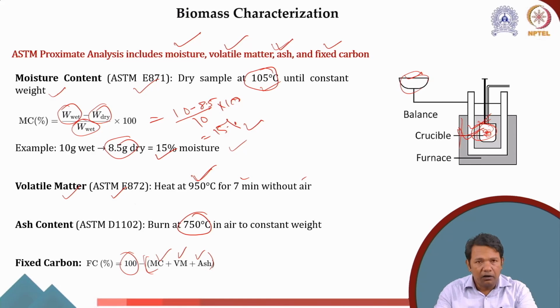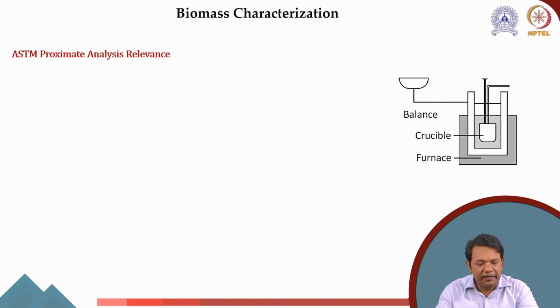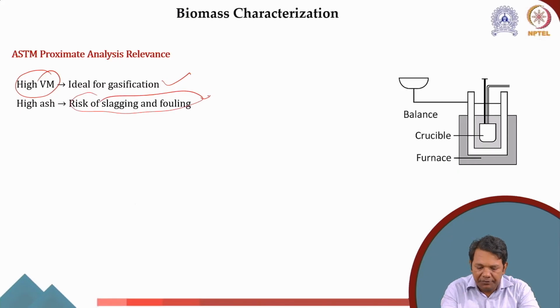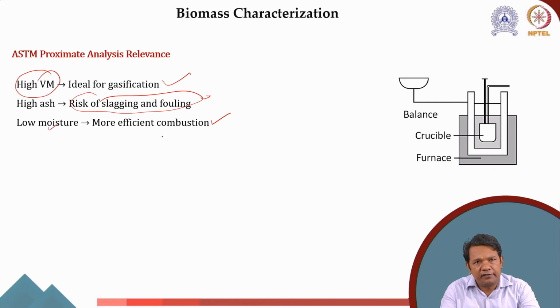Now this helps us decide what kind of gasifier may be suitable. For example, if we have high volatile material, it is ideal for gasification. If we have high ash content, there is a risk of slagging and fouling, so we have to make provision for continuous ash removal from the gasifying unit. Similarly, if it has low moisture, the combustion will be more efficient because less latent heat will be taken by the water to convert into water vapors. So here low moisture means more efficient.